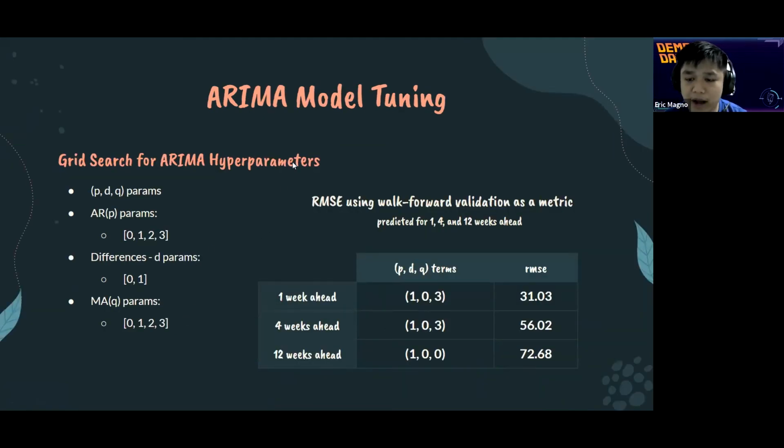Next up, we have how we tune the ARIMA model. I actually used a grid search approach for comprehensiveness, and we can see the ranges for which I tuned the P, D, and Q parameters: 0 to 3, 0 to 1, and 0 to 3. And here we can see the best parameters for the ARIMA models, as well as the RMSE score that I got using walk forward validation. We can see each prediction interval I used: 1 week, 4 weeks, and 12 weeks ahead.